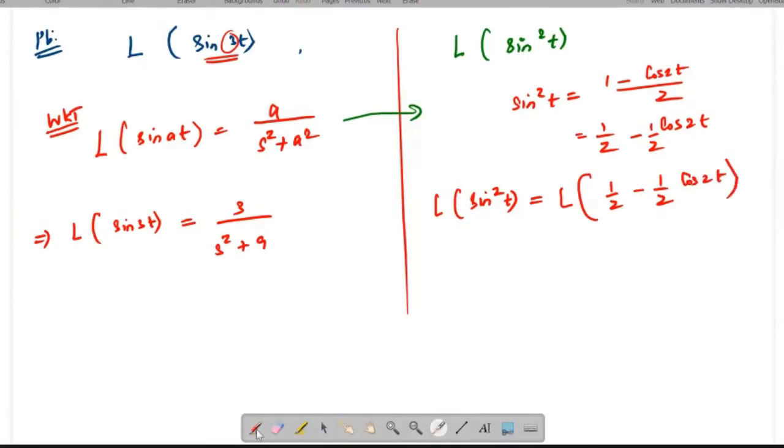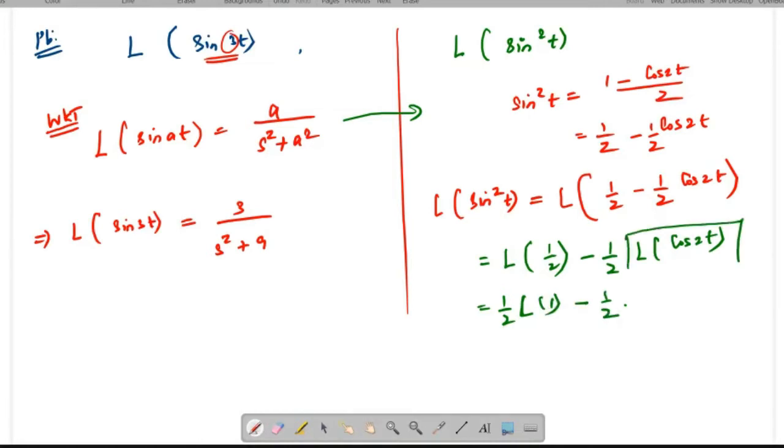2t. I'm going to apply the linear property here. From that you may get L of 1 by 2 minus 1 by 2 into L of cos 2t. Also you can rewrite it as 1 by 2 into L of 1 minus 1 by 2 into, what is the formula for Laplace L of cos at? L of cos at is nothing but s by s square plus a square, so s by s square plus 2 square, that means 4. L of 1 is nothing but 1 by s. So 1 by 2 into 1 by s minus 1 by 2 into s by s square plus 4.